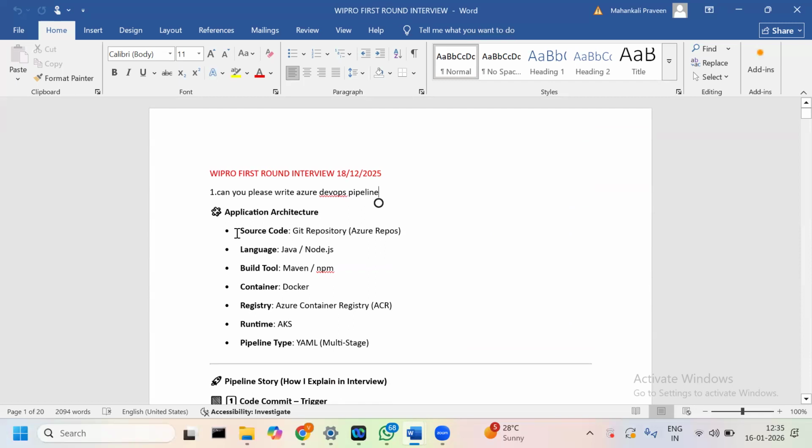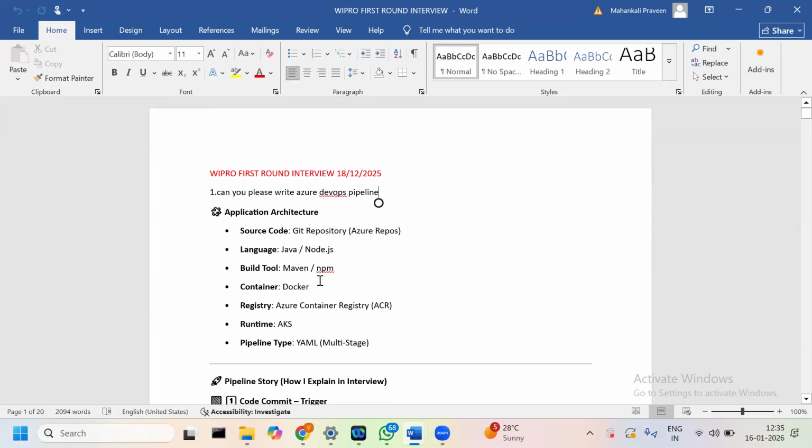Here, the source code is in a Git repository, or we will take it like Azure Repos. We clone the source code from the Git repository using Azure Repos, and the languages we are working with are Java-based applications or Node.js. For Java we can go with Maven, or for Node.js we can go with NPM.